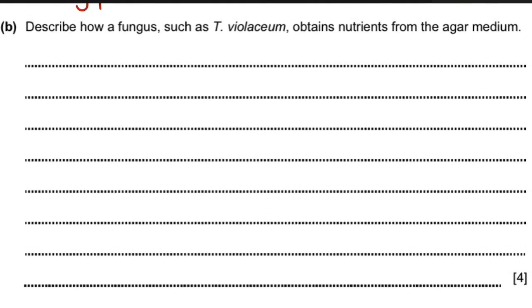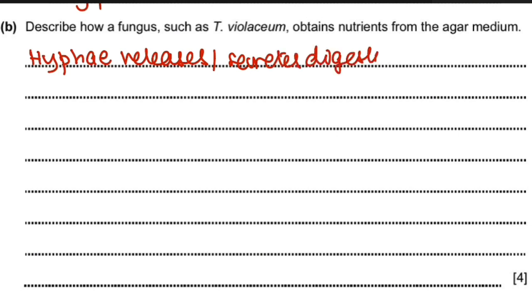Alright, so the next question. Describe how a fungus such as T. violaceum obtains nutrients from the agar medium. So, how this works is that the hyphae that we just talked about release digestive enzymes. And what do digestive enzymes do? You have to give examples of what kind of enzymes there are, like amylase, protease, etc. These are the types of enzymes that could be there. So you need to write secretes digestive enzymes like amylase,